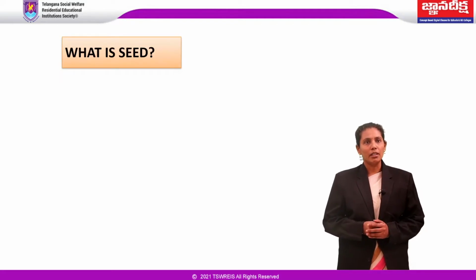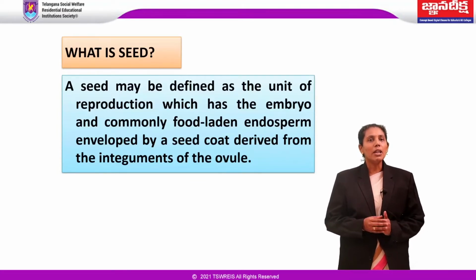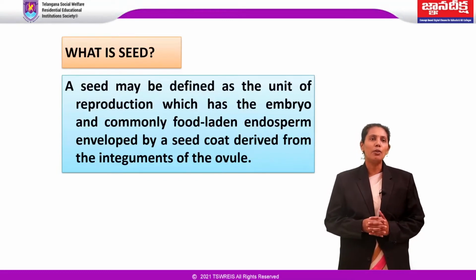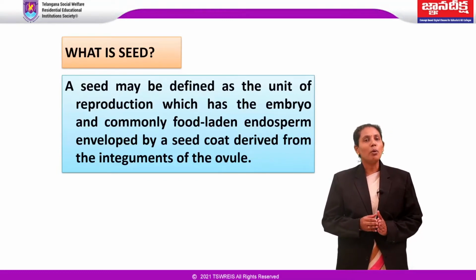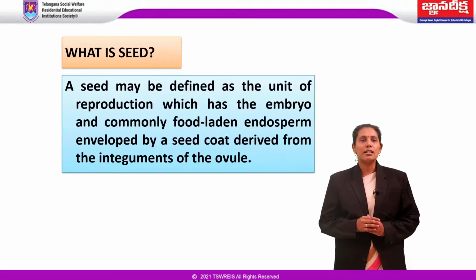Coming to the topic, what is seed? A seed may be defined as the unit of reproduction which has the embryo and commonly food-laden endosperm enveloped by a seed coat derived from the integuments of the ovule. Beginning with pollination, the ovary is activated to form the fruit which encloses the developing seeds. And seed has a capability of developing into another such plant.